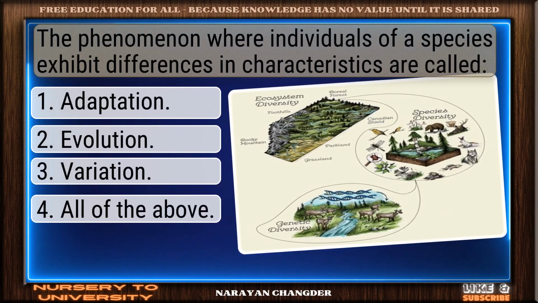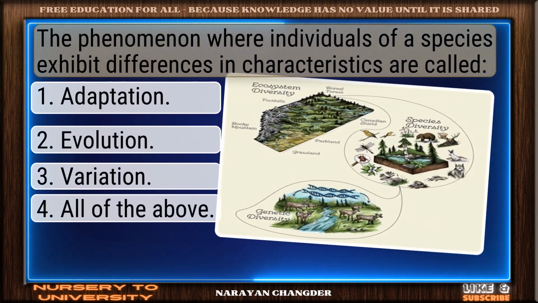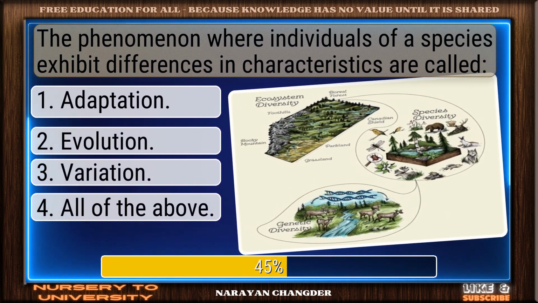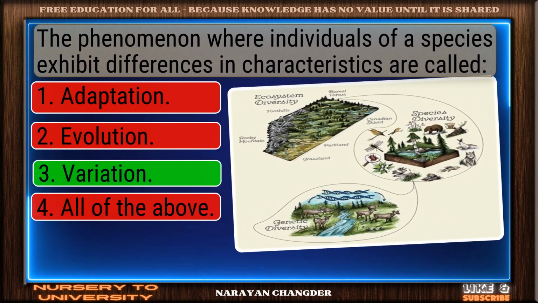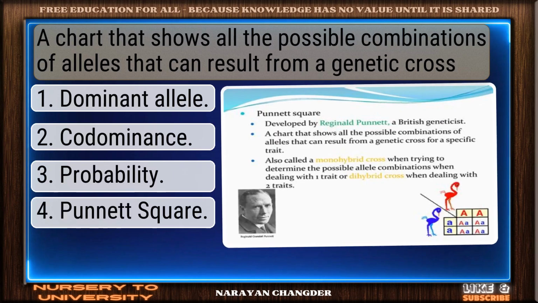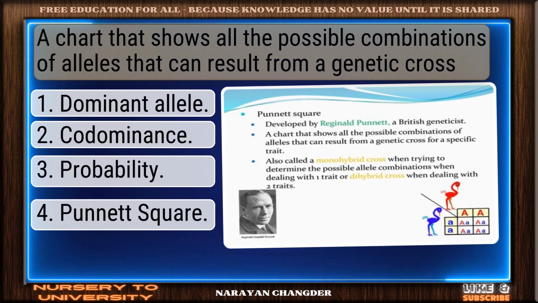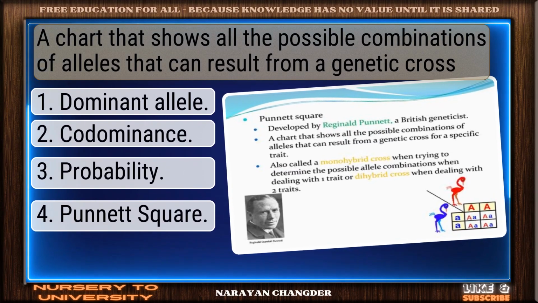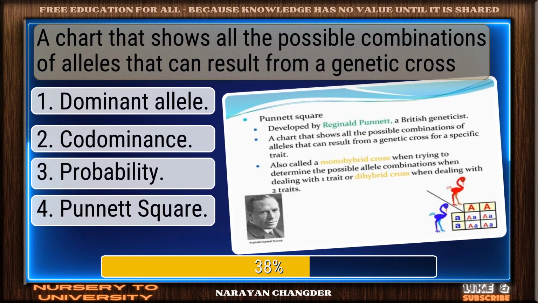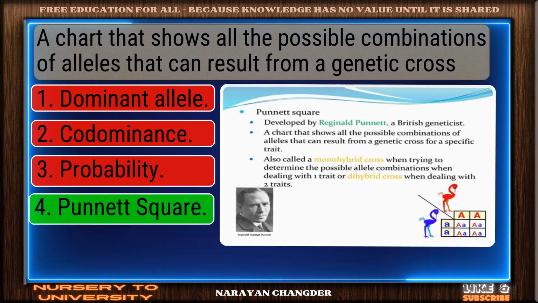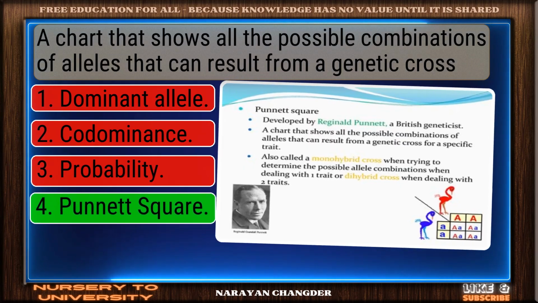The phenomenon where individuals of a species exhibit differences in characteristics are called... Nice work. Variation fits perfectly. A chart that shows all the possible combinations of alleles that can result from a genetic cross. Sharp thinking. Punnett square is right.